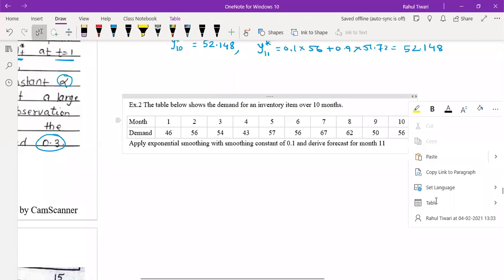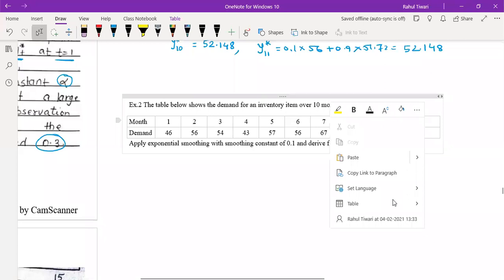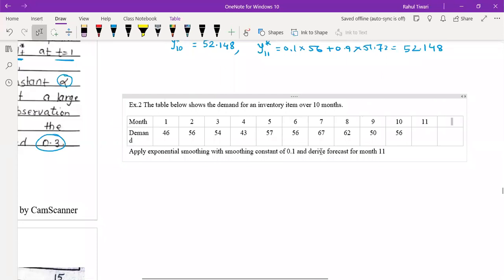So I'm just adding the next question by that time. So you can take down the next question.